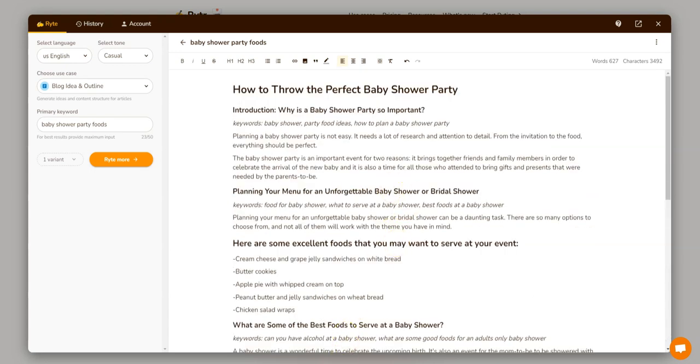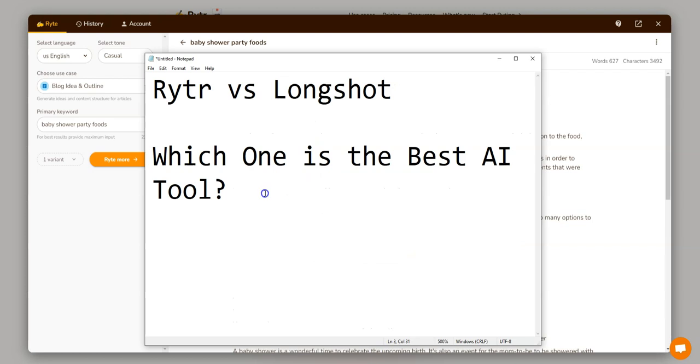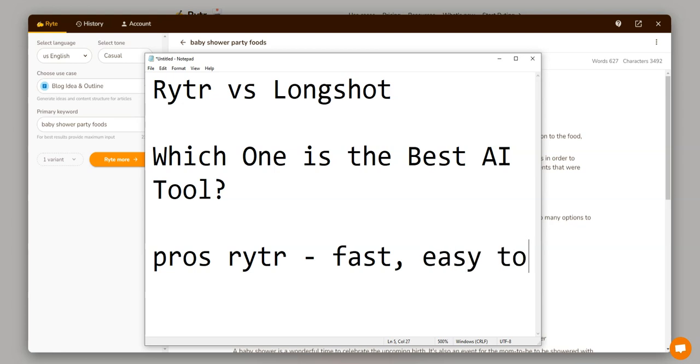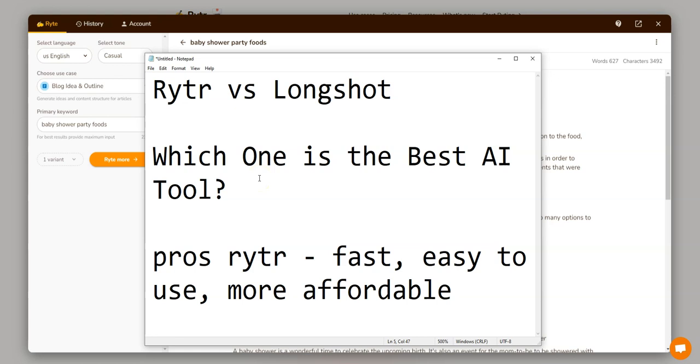So if we come back, let's go back to our list over here and look at the pros of Rytr: it's fast, easy to use, more affordable.